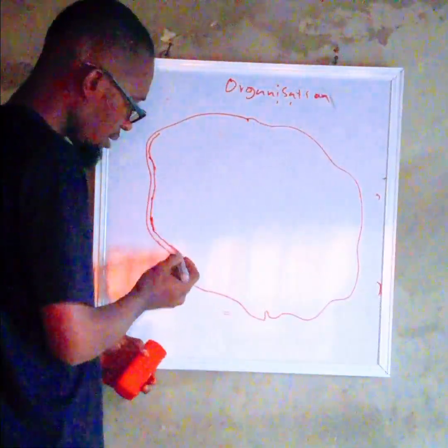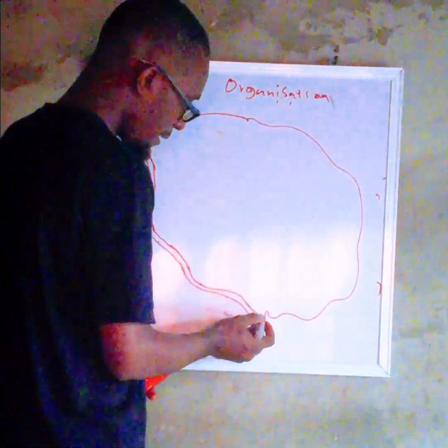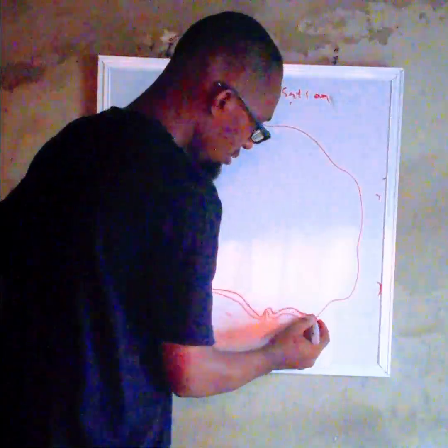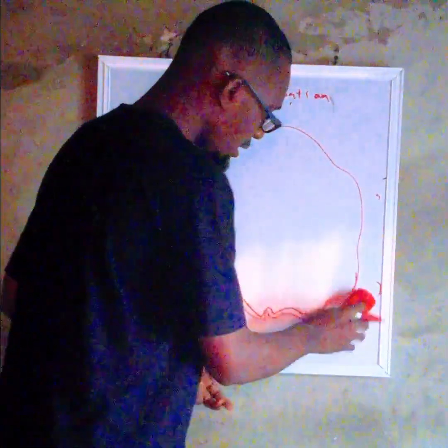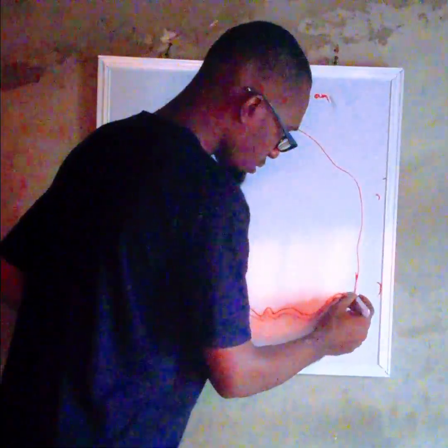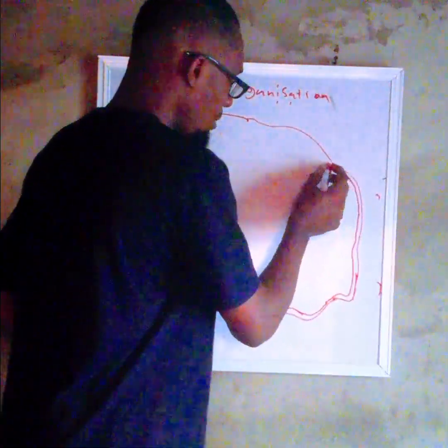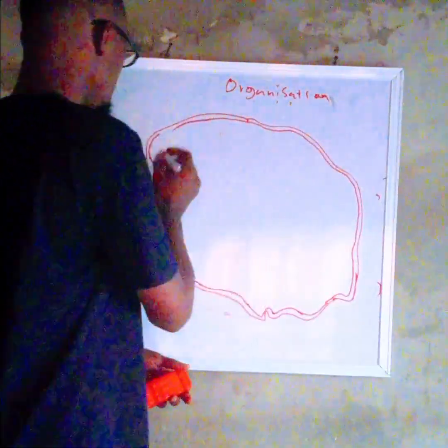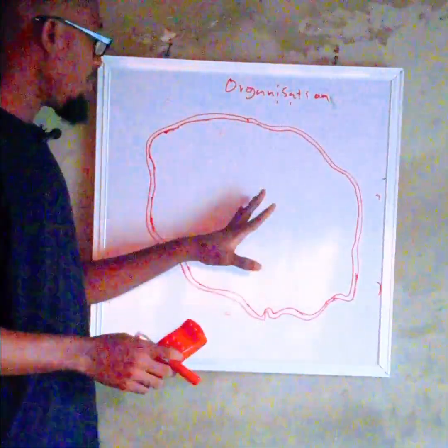most times it's not always a cell wall, it's always a cell membrane. Now, if it is a cell wall, for instance in fungi, it is still a cell wall in fungi. In plants, it is still a cell wall. That cell wall is not made up of the same material that we used during the bacteria. Because in the bacteria, we said it is made up of what? Peptidoglycan layer. But in the cell wall of plants, it is made up of what we call cellulose. It's not made up of peptidoglycan layer, it's made up of cellulose. And of course, this cellulose is what makes up the cell wall of plants.